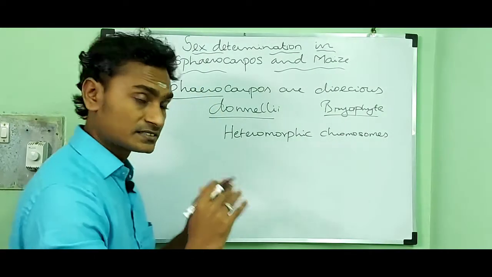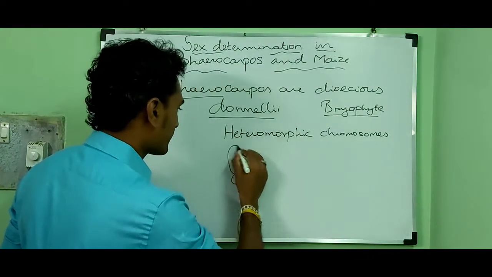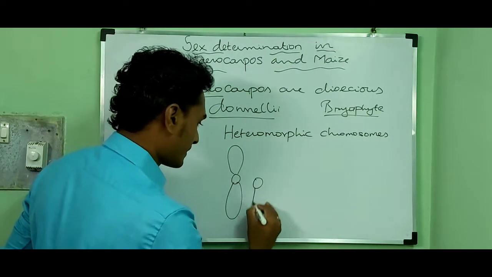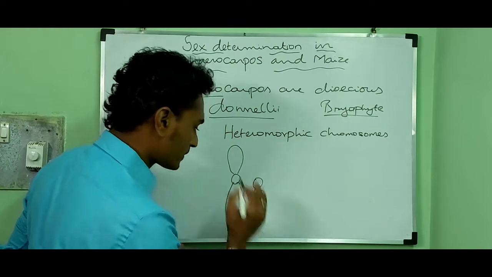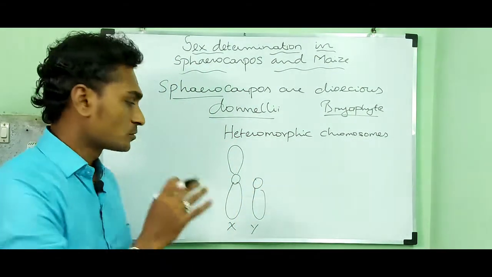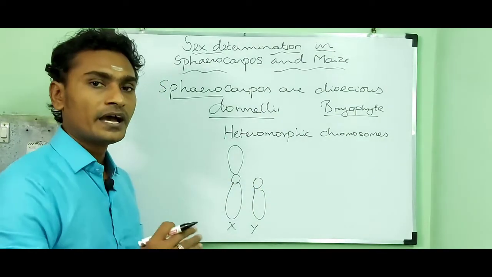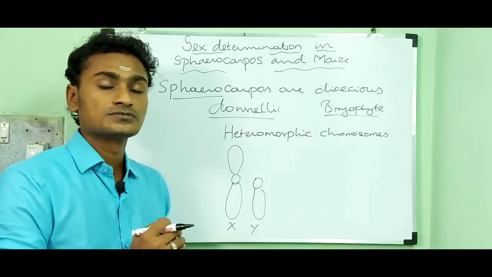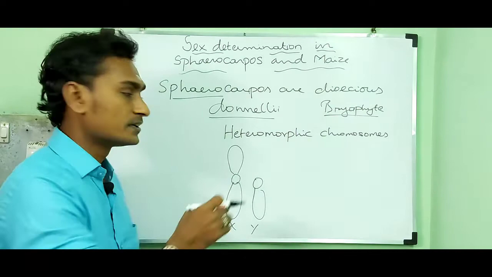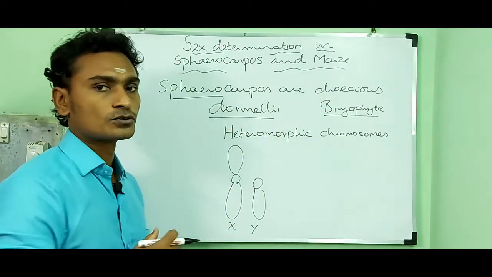That means it contains XY chromosomes, and they are dissimilar in size, dissimilar in shape, and their genetic constituents are different. That is why they are called heteromorphic chromosomes.